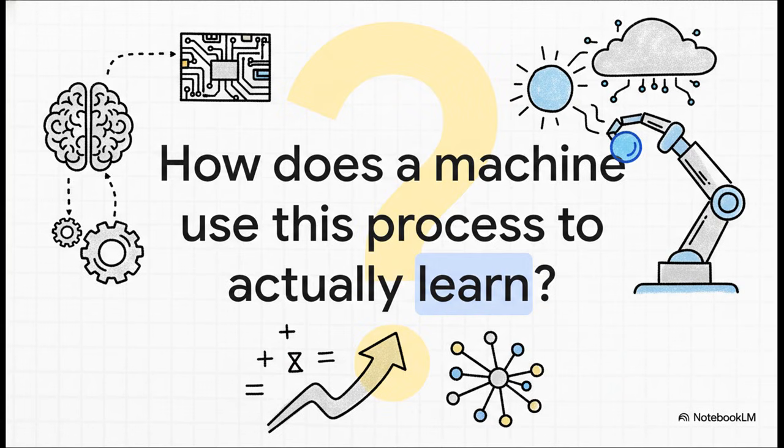We've just mastered the mathematics of finding the best possible solution to a defined problem. But how does this actually connect to artificial intelligence? How does a machine take this whole process and use it to learn? That is a fantastic story for another day.